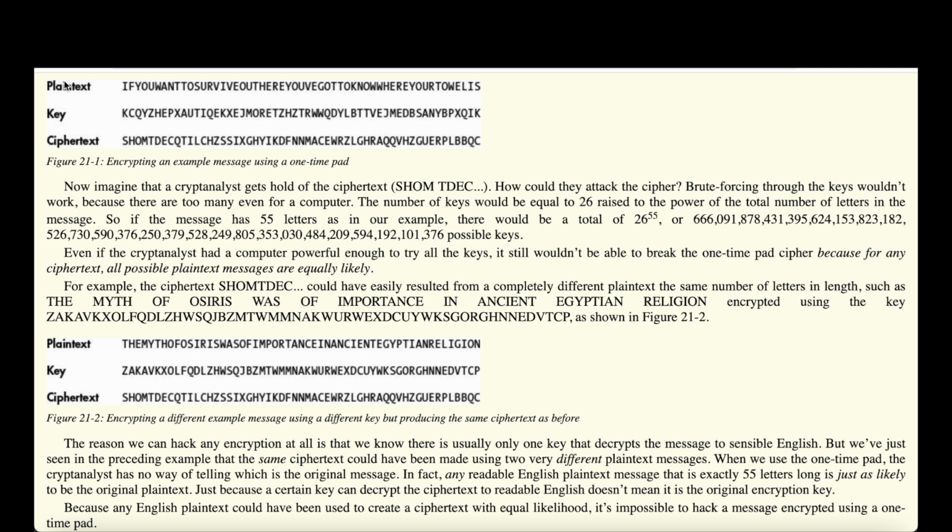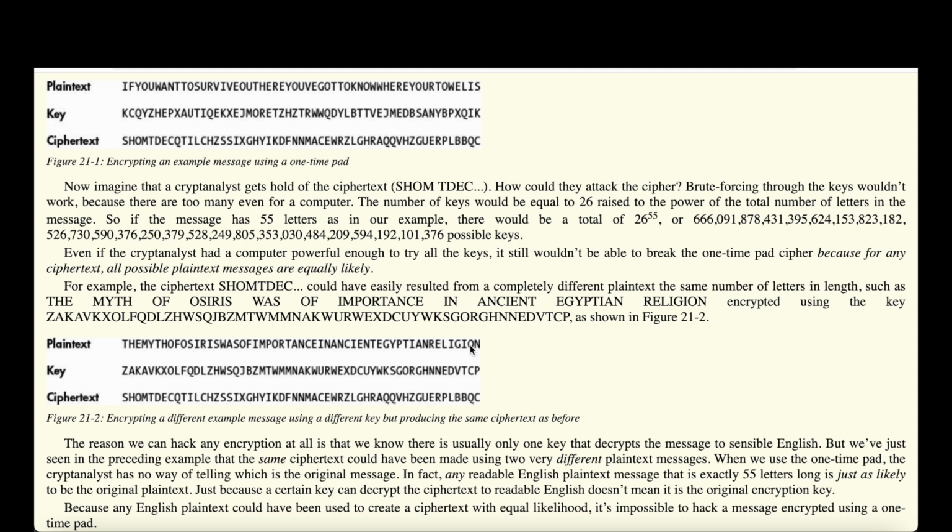So the original plaintext was of course: if you want to survive out there, you've got to know where your towel is. But if we use the brute force approach, we could figure out this key here, which is different from the key being used to encrypt the message, with the same ciphertext here. But this is going to get us a different result. In fact, our plaintext here, while it's proper English, is actually incorrect. So here we would get back: the myth of Osiris was of importance in ancient Egyptian religion.